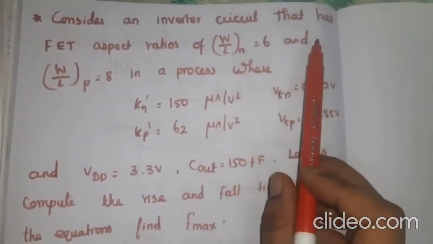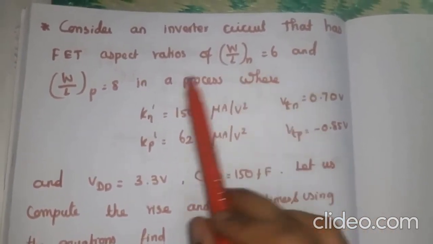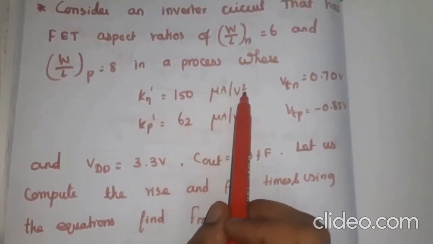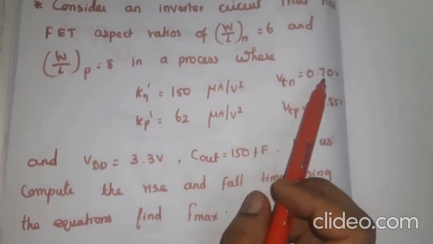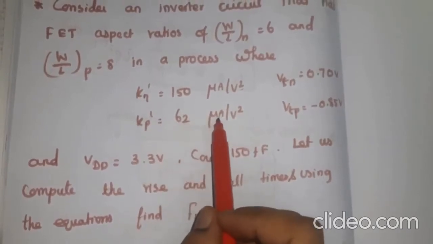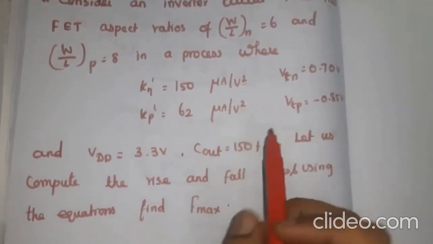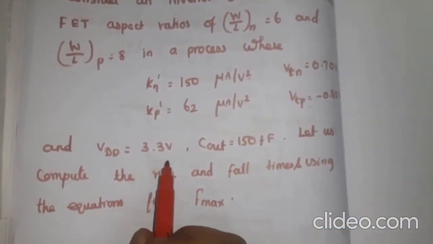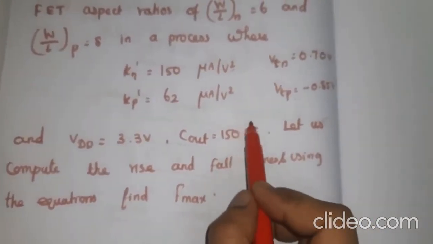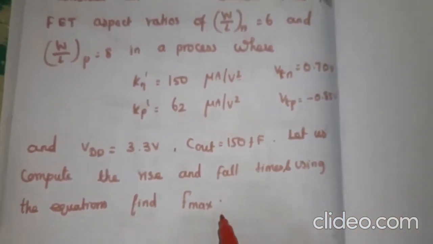So consider an inverter circuit that has FET aspect ratio W by L equal to 6 for N FET and 8 for P FET, in a process where Kn dash is equal to 150 microamps divided by volt square. Here VTN is equal to 0.7 volt, Kp dash is equal to 62 microamps divided by V square, VTP is equal to minus 0.85 volt, VDD is equal to 3.3 volt, and Cout is equal to 150 femtofarad, where femto means 10 to the power minus 15. Let us compute the rise and fall time, and using the equation find the maximum frequency.